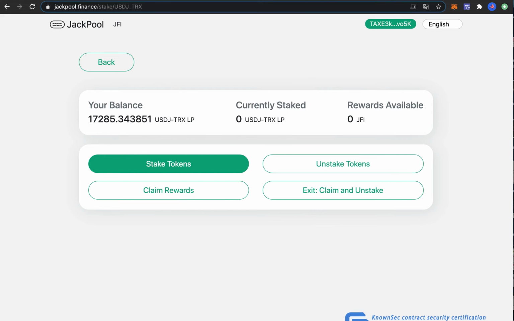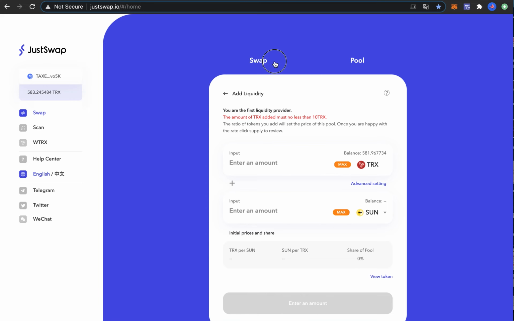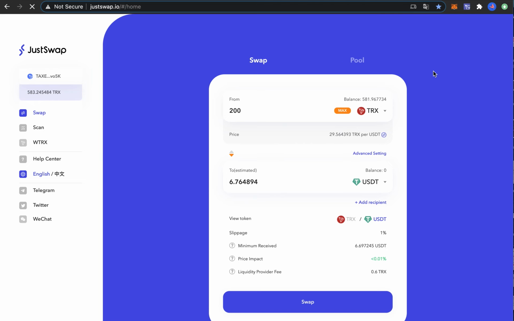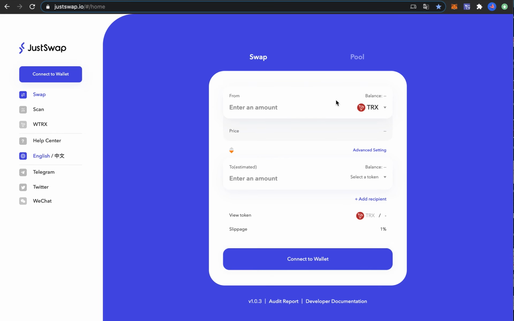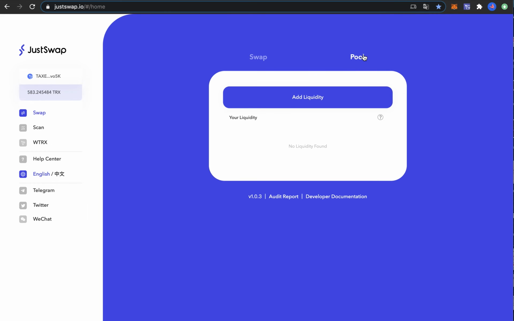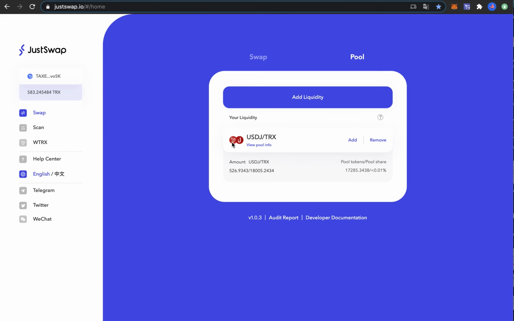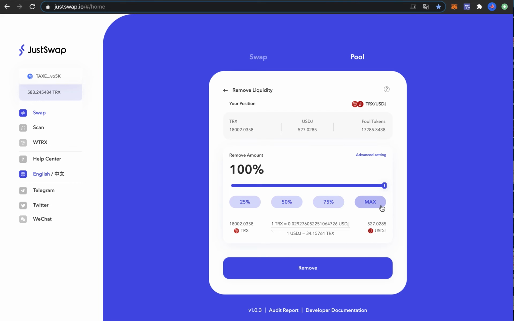And now what I can do is go back to justswap.io. I will refresh the page. I can do this because there's basically no transaction fee, so I can play around here. So here the money has appeared, so you can remove the liquidity here, and if you remove it, you will get 50% in USDJ and 50% in TRX value. So that's how everything works.